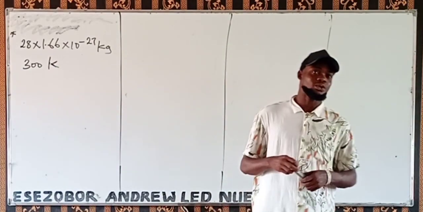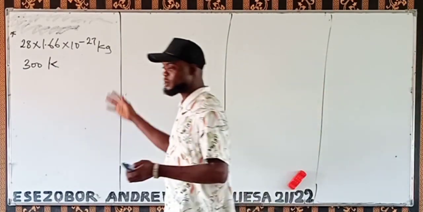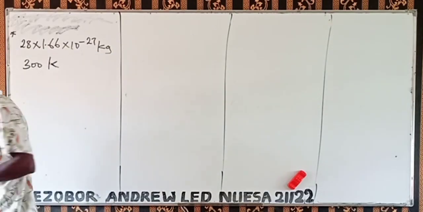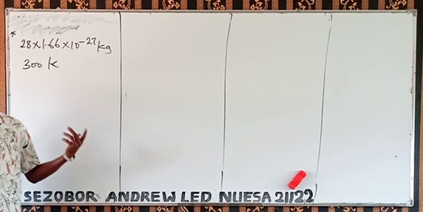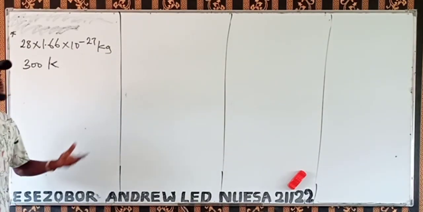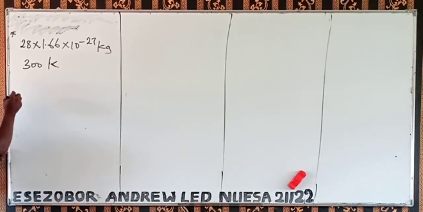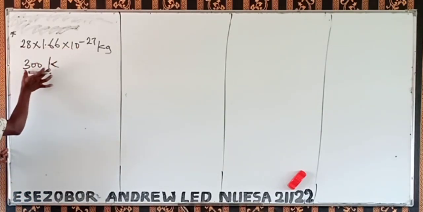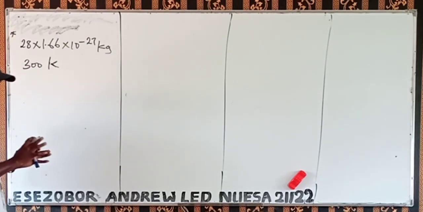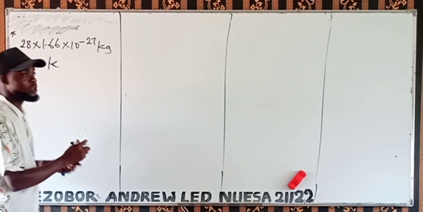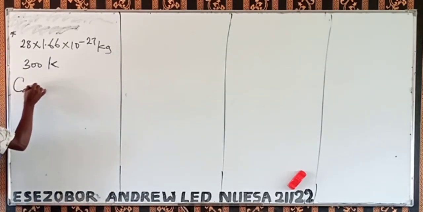Now, I can also ask you to look for the average translational kinetic energy of this molecule at this temperature. You should know how to solve that now: K is equal to 3 over 2 kT. Now, what we're looking for is average velocity. I told you there's a formula for average speed with respect to temperature.